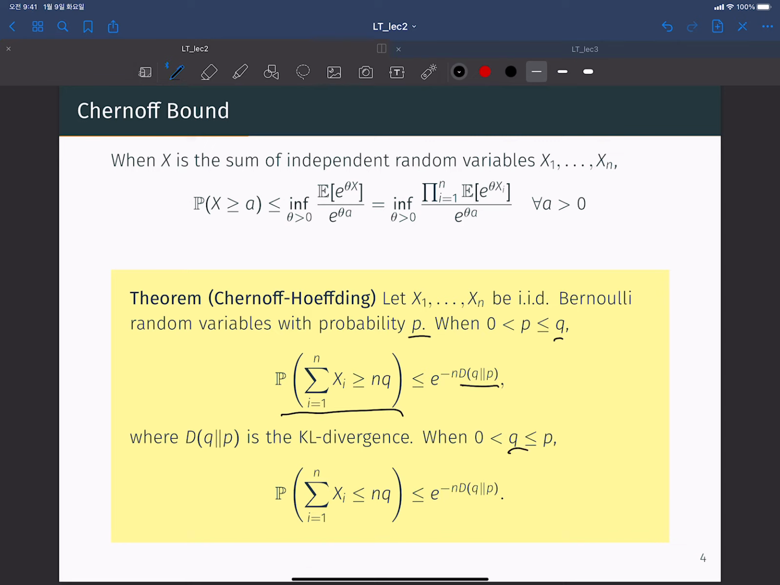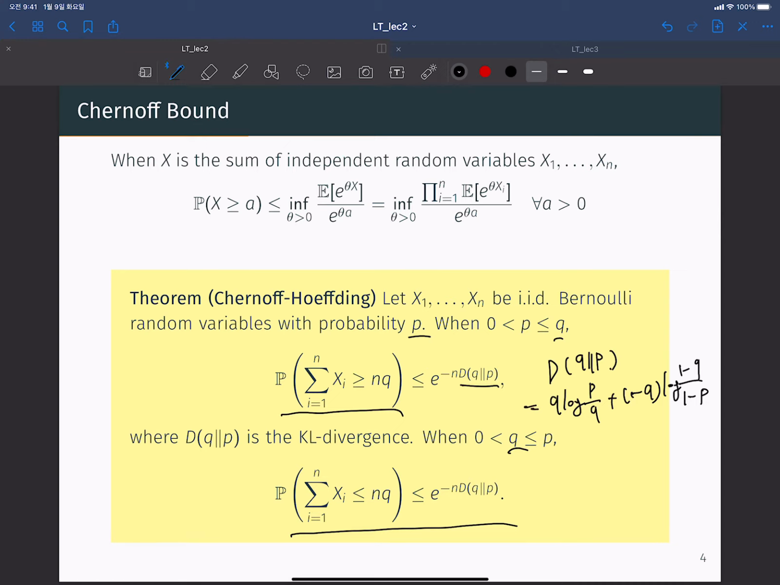For the case q is less than or equal to p, we have the other side of the concentration inequality: the probability that the summation of Xi is less than or equal to nq is less than or equal to exponential minus n times the KL divergence between q and p. Here the KL divergence D(q||p) means q times log q over p plus 1 minus q times log of 1 minus q over 1 minus p.